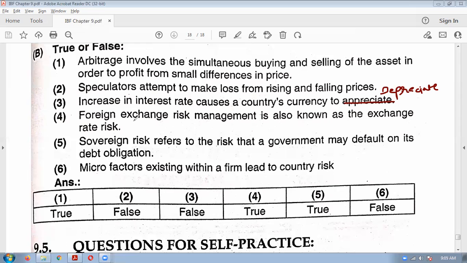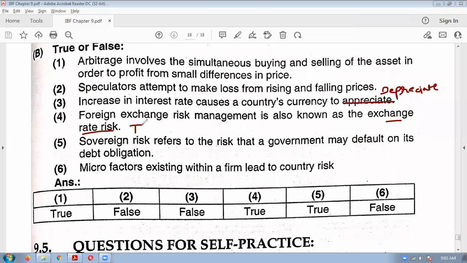Next is foreign exchange risk management is also known as exchange rate risk. True. Foreign exchange risk means exchange rate risk, because of the change in the exchange rate.